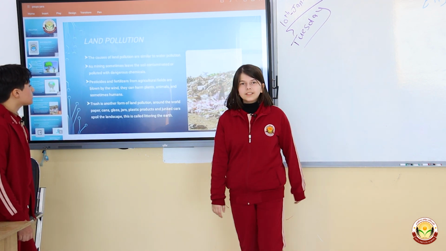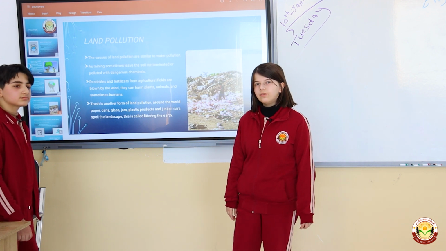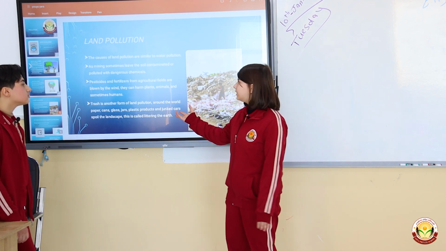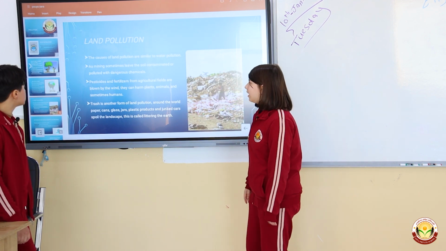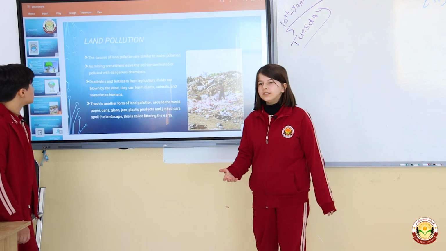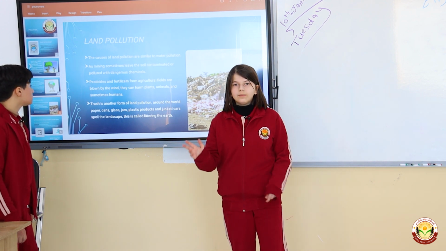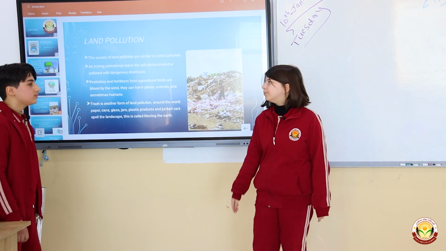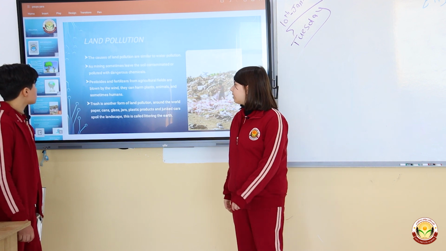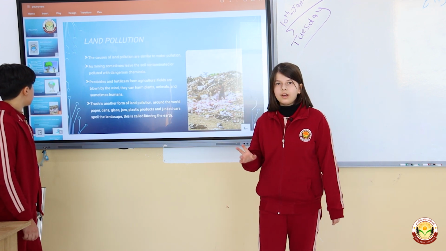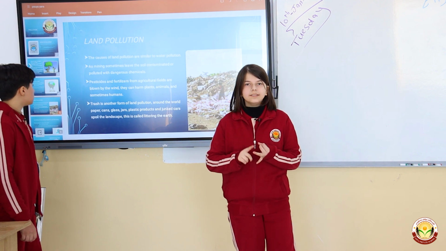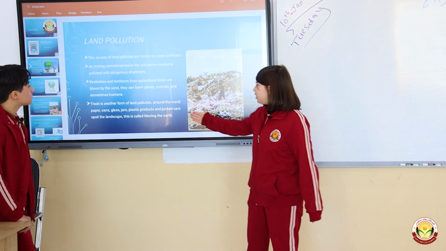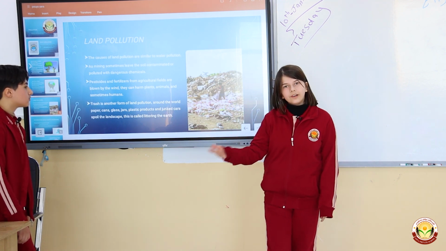Land pollution. Causes of land pollution are similar to the causes of water pollution. Number one, mining sometimes leaves the soil contaminated or takes in dangerous chemicals. Number two, pesticides and fertilizers from agricultural fields are blown away from the fields, and they can harm plants, animals, and sometimes also humans. Number three, trash is another form of land pollution around the world. Paper, cans, jars, glass, plastic products, and junk cars spoil the landscape, called littering the earth.